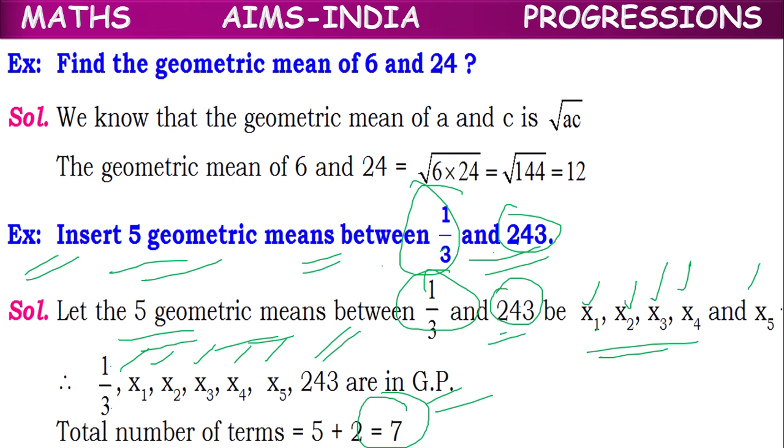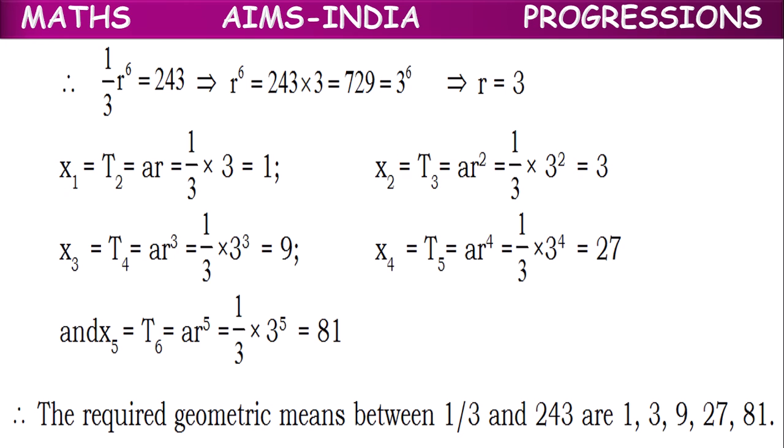The 7th term is 243. The formula for the nth term is Tn equal to a into r power n minus 1. In the same way, the formula for the 7th term will be a into r power 7 minus 1, or a r power 6.